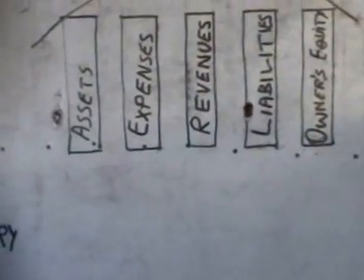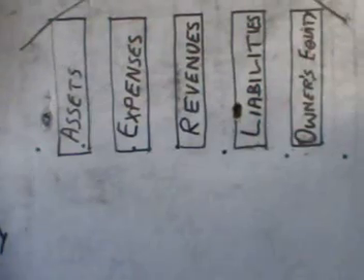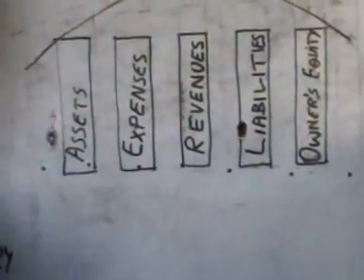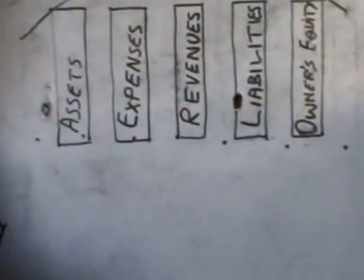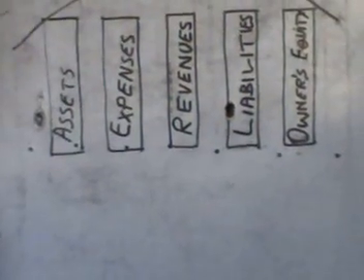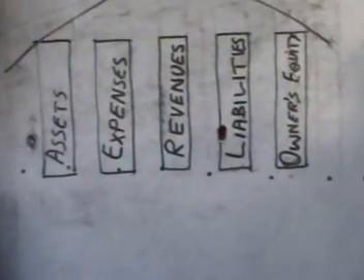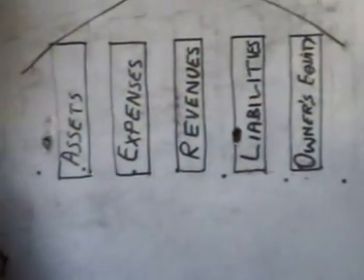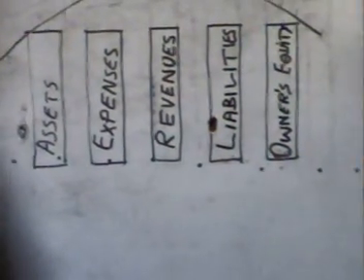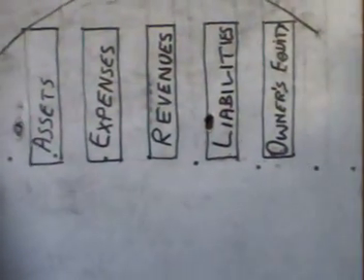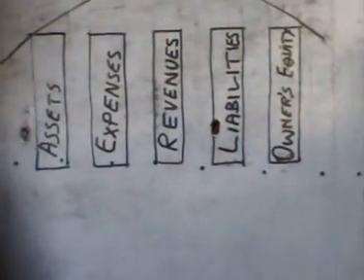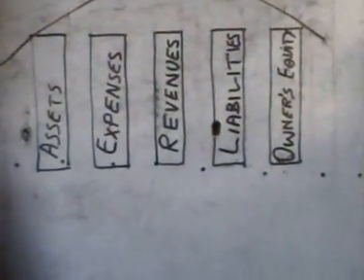Assets. Assets are things which cover 3 conditions. First is ownership, then future benefit, then financial character or value in money. For example, if we purchase a house, we become the owner of that house. The first condition, ownership, has been fulfilled.